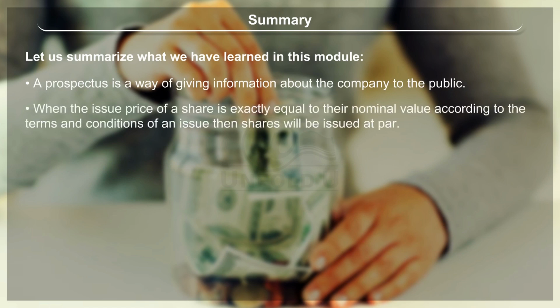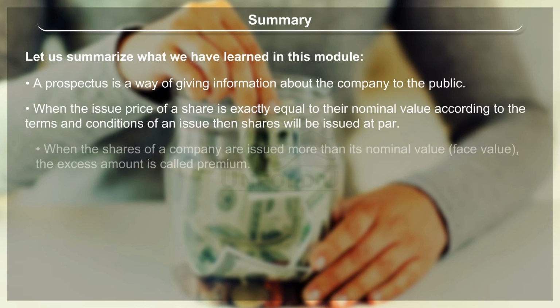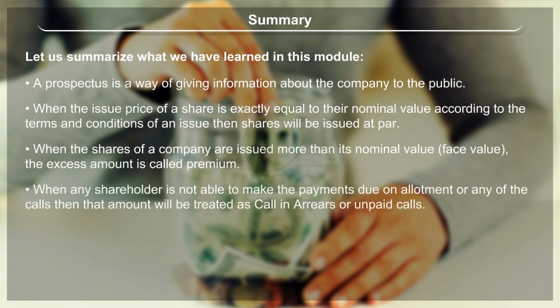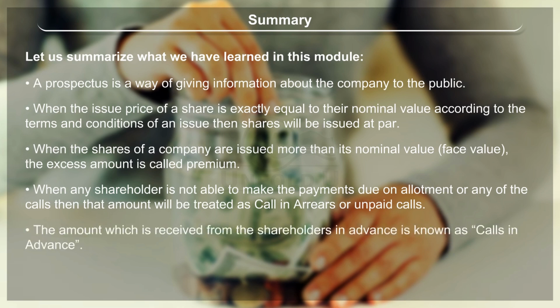When the issue price of a share is exactly equal to its nominal value according to the terms and conditions of an issue, then shares will be issued at par. When the shares of a company are issued at more than their nominal value, or face value, the excess amount is called premium. When any shareholder is not able to make the payments due on allotment or any of the calls, then that amount will be treated as calls in arrears or unpaid calls. The amount which is received from the shareholders in advance is known as calls in advance.